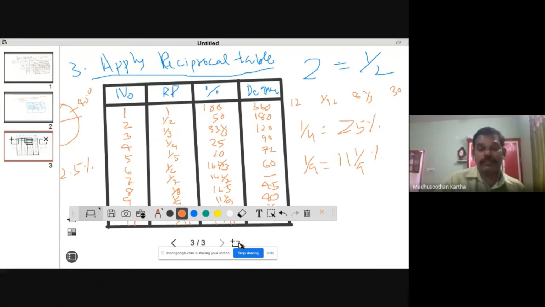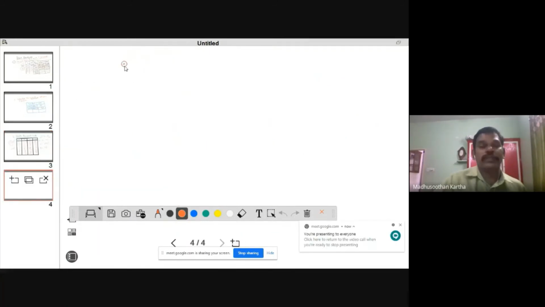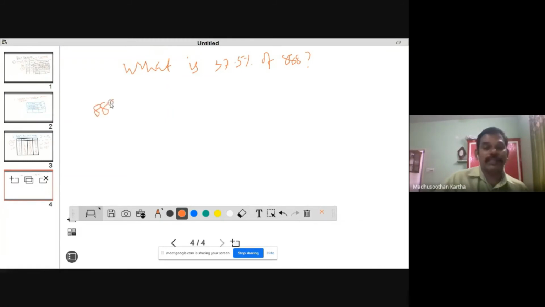Sometimes the question may be like, what is 37.5% of 888? I think you cannot expect this type of question in the UGC examination, because this type of question you can expect in the IBPS bank clerk exam. So normally you make a calculation like this: 888 into 37.5 divided by 100. So it will be a complicated procedure.